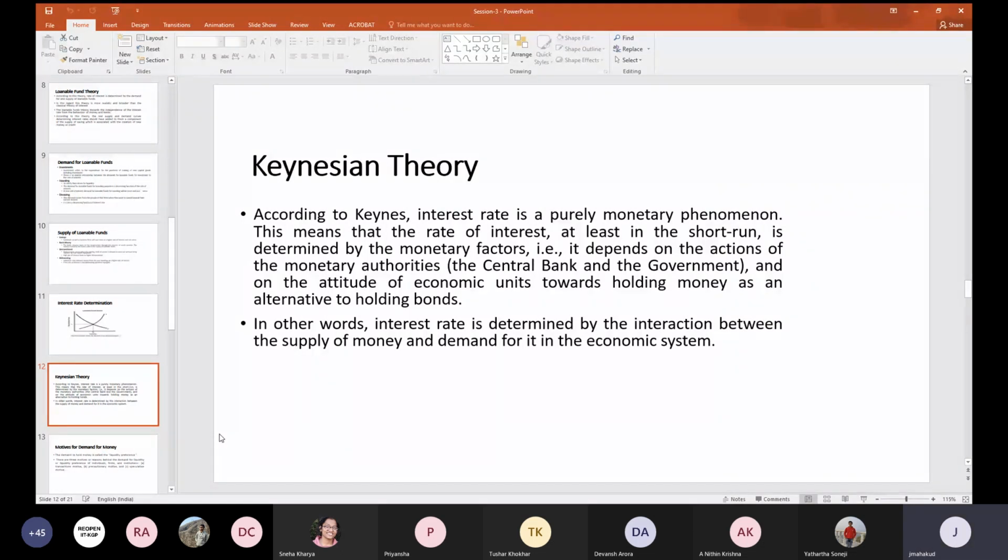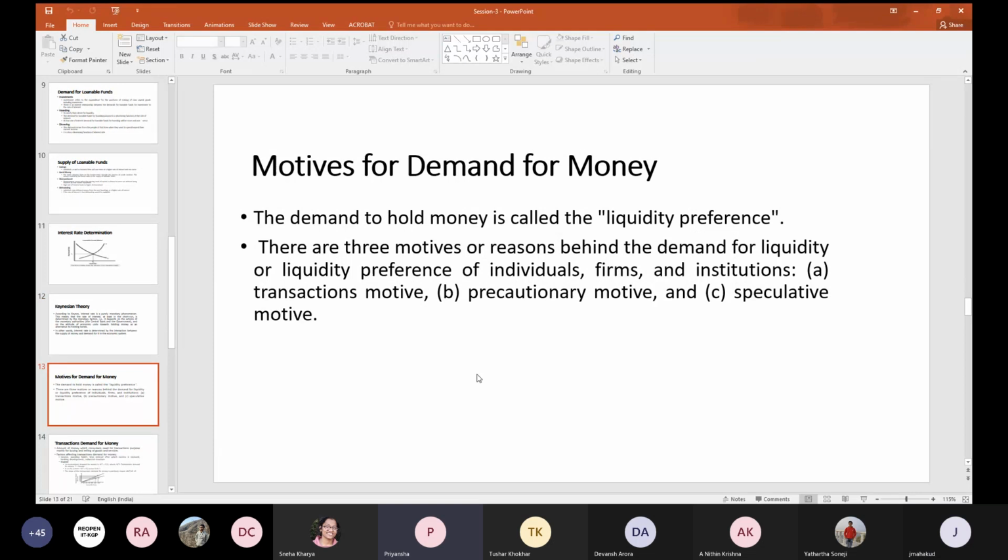What are the basic reasons for demand for money? Sir, according to Keynes, there are three components: transaction, precautionary, and speculative. So, for transactionary purpose, money is demanded for day-to-day transactions, and precautionary motive is the household or any sector keeping money as a precaution for unforeseen conditions, and speculative motive is the money demanded in the stock market.